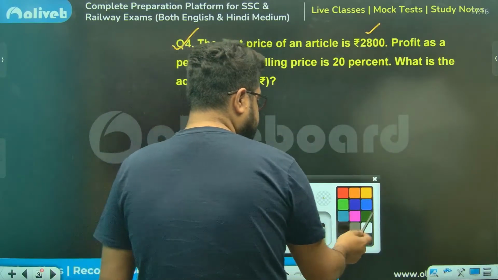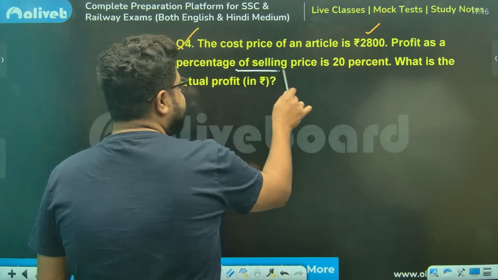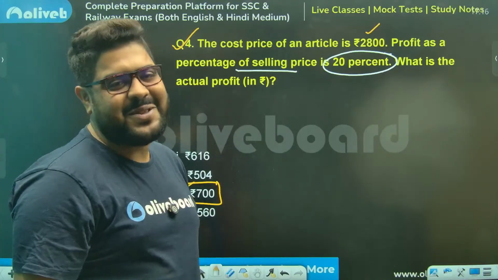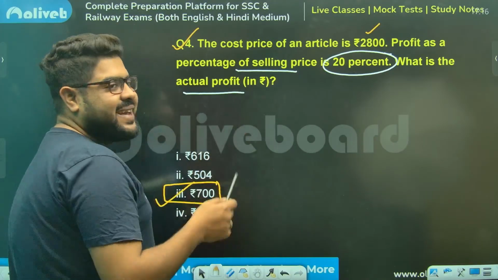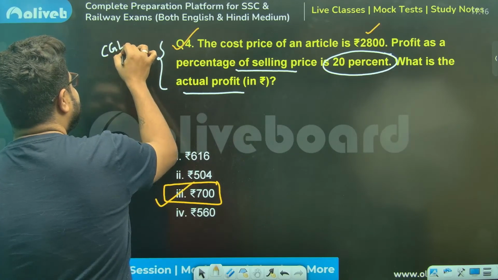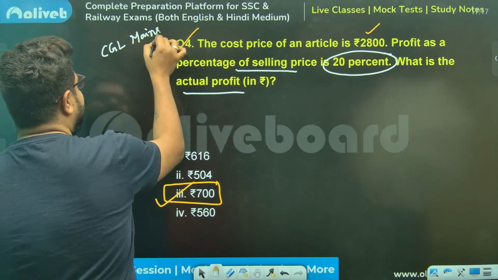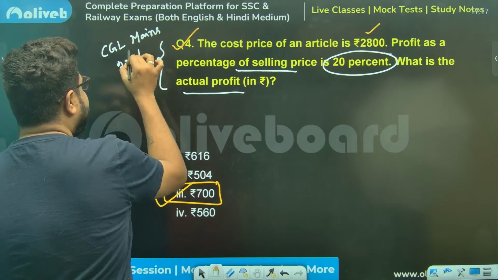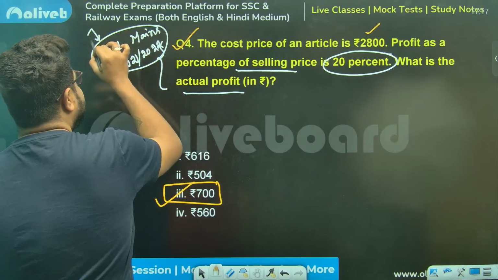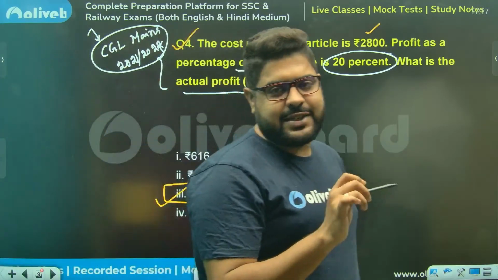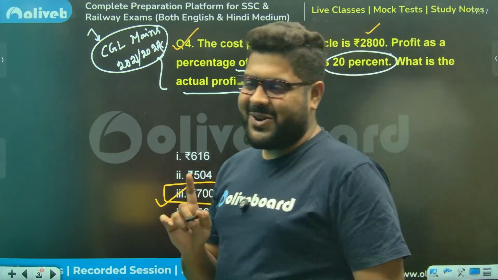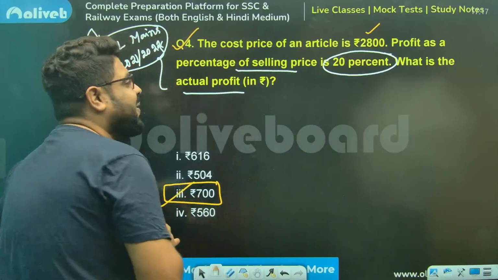CP is given to you. Profit as a percentage of selling price is given. What is the actual profit? Sir, I've just given you the shortcut. If I say this is a question from CGL mains, I don't really remember the year. It will be either 2021 or 2022, I'm quite certain it is among these two years. I can check and tell you, but we will not do it like that.